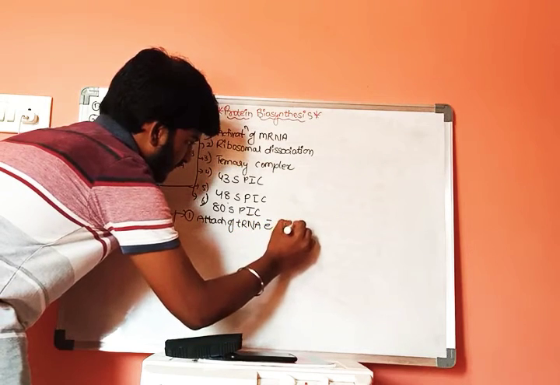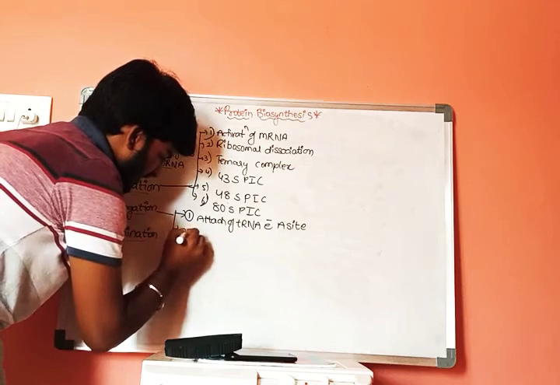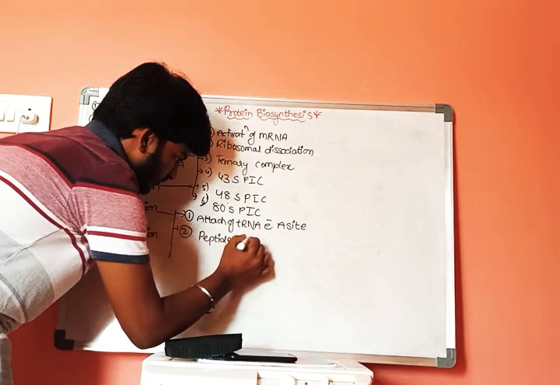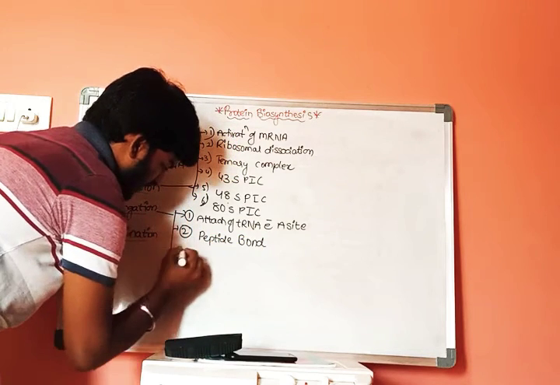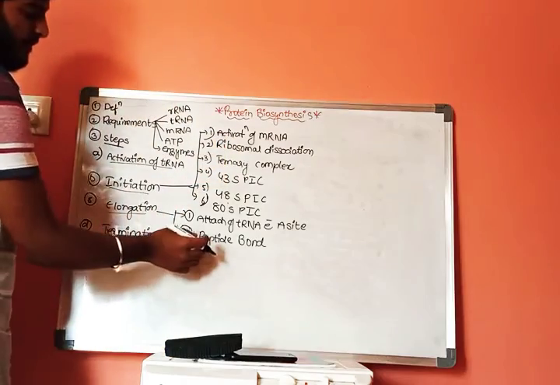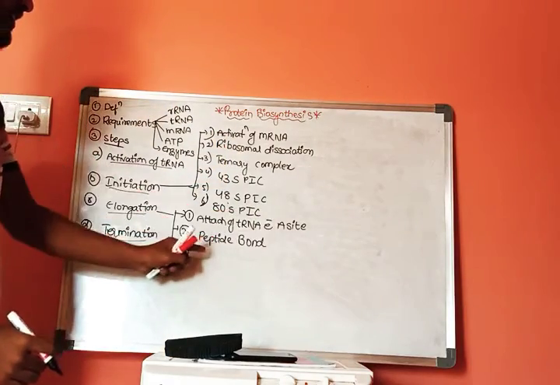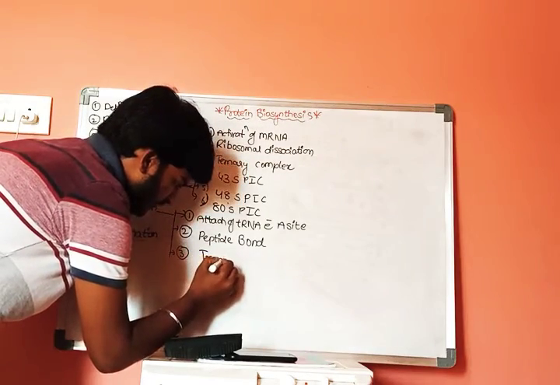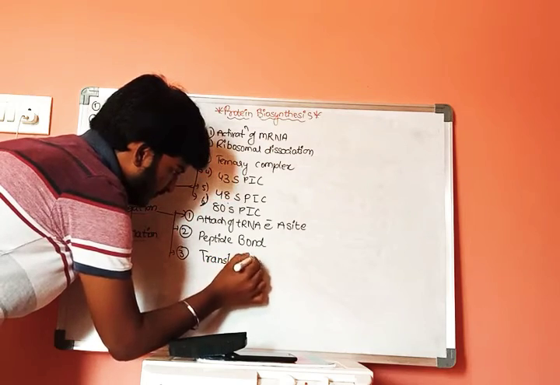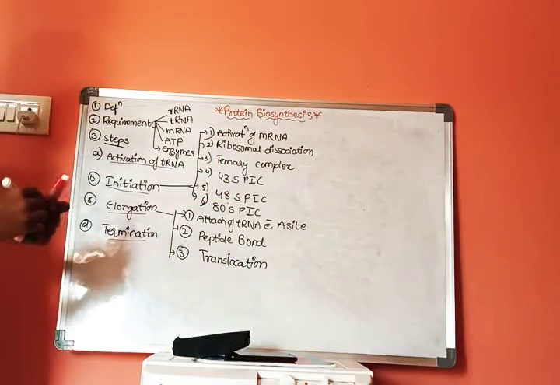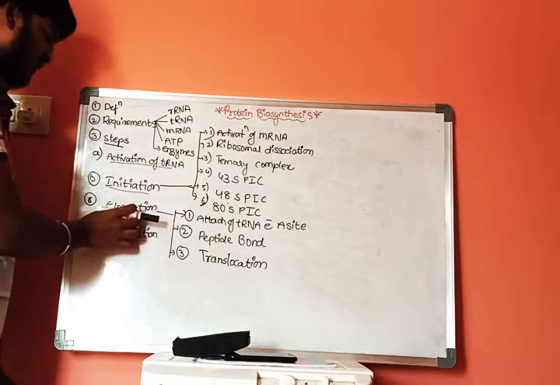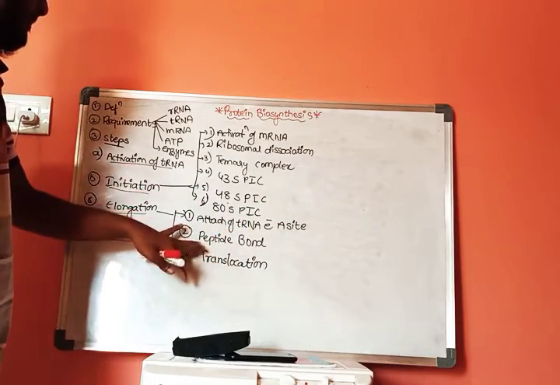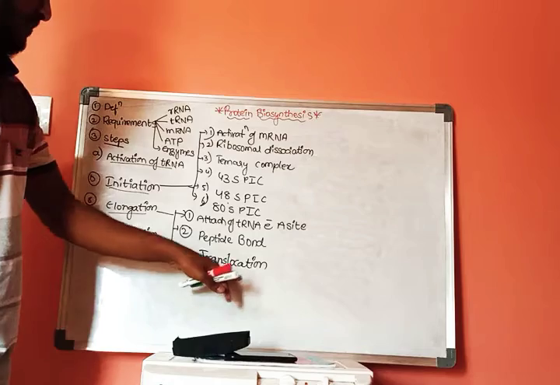The second step is formation of the peptide bond, and the third step is translocation.